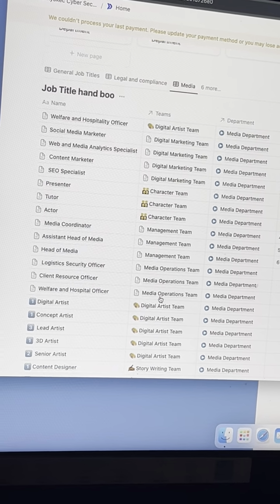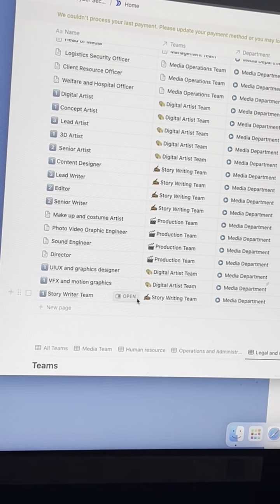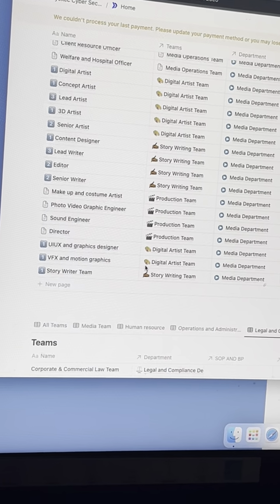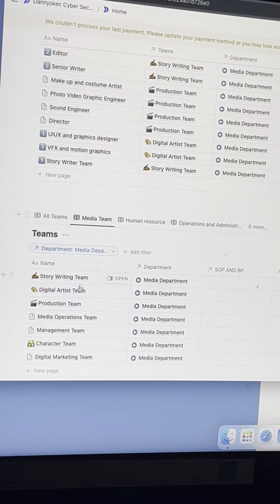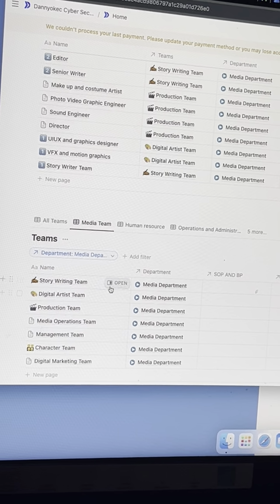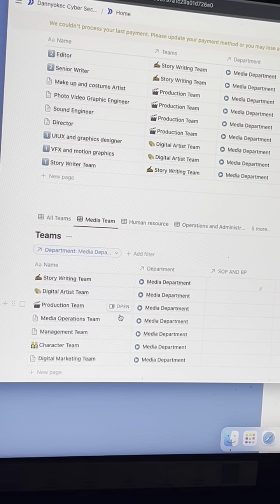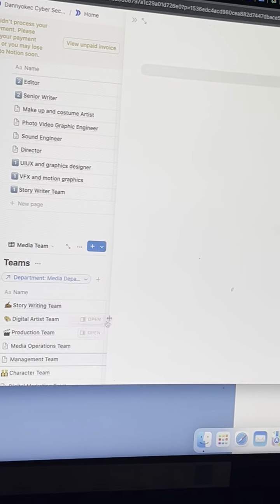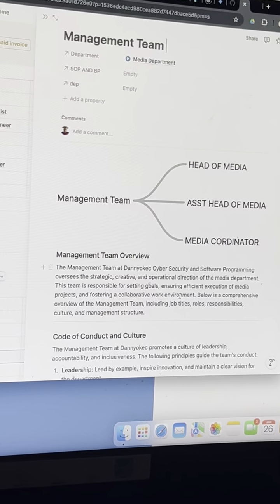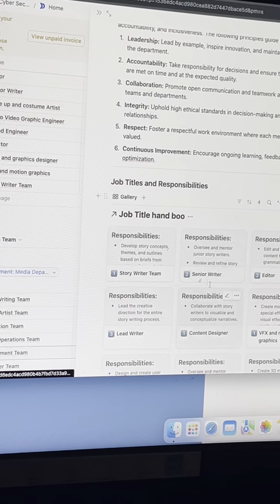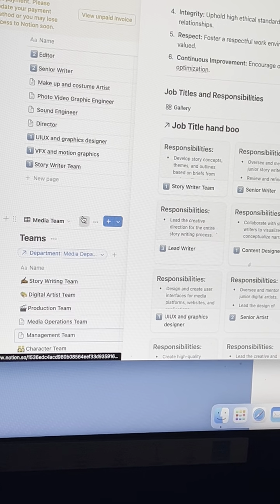Okay, so if I scroll down over here, you're going to see all the job titles, the ones we have done. If I come here, you see all the teams, like the media team. You can now see all the teams. If you want to know more about a team, just click it to show you more. So all these things are documentation, and these things are really very important to run a firm. These are the job titles inside there.